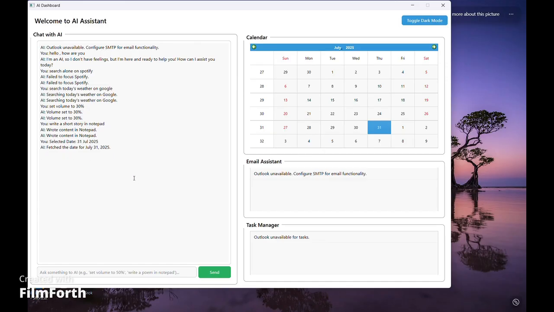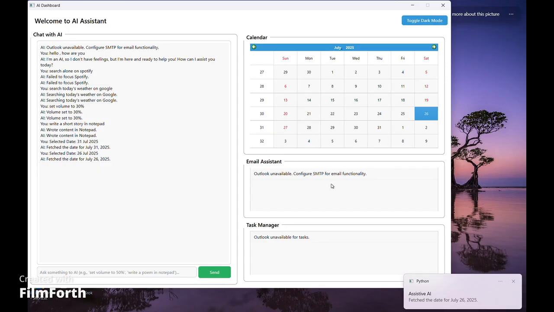If it had been connected with the Outlook app or Microsoft 365 Outlook, it would have shown the events which are registered for that particular day. Here, the email assistant would fetch up to five recent emails which had come to your Outlook email address.